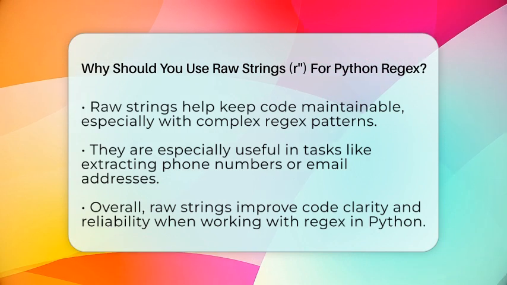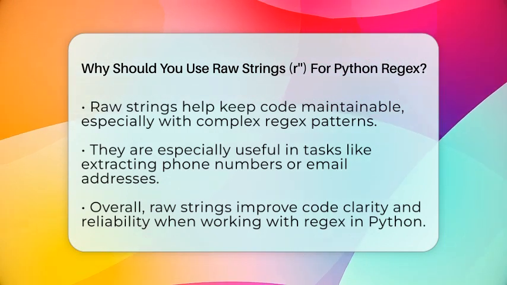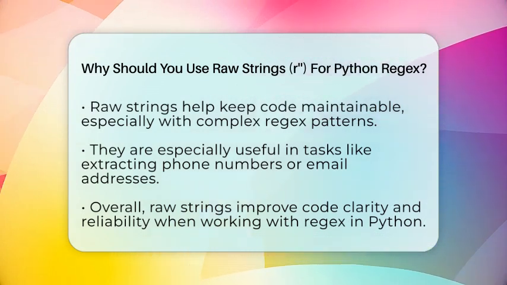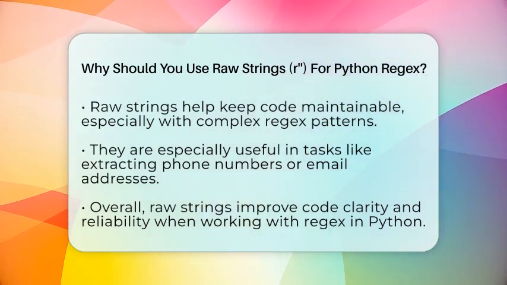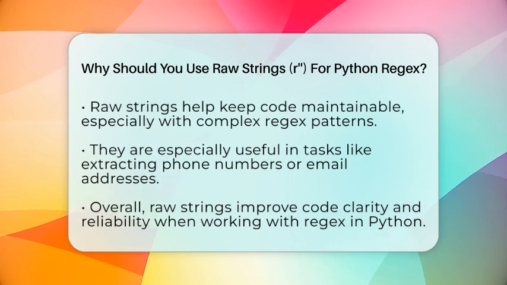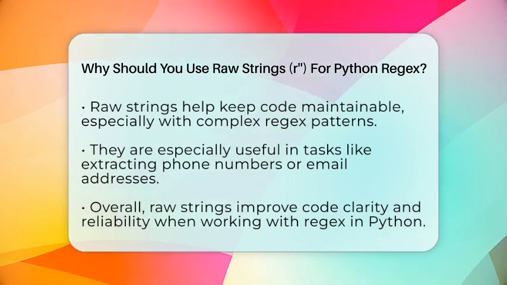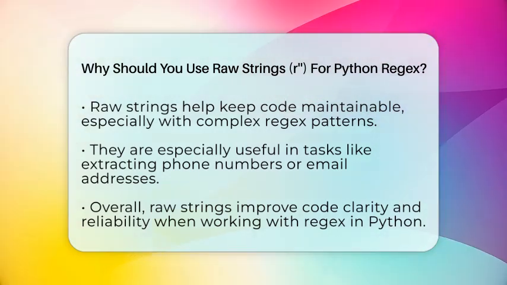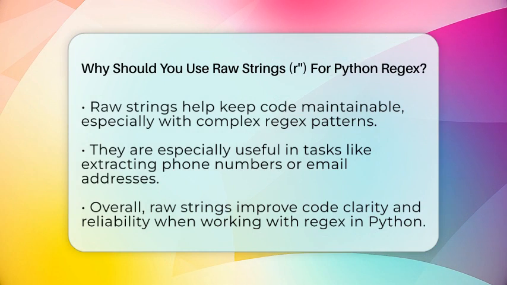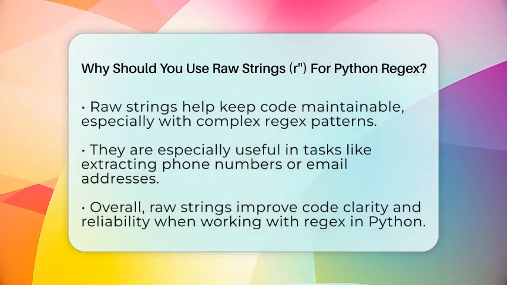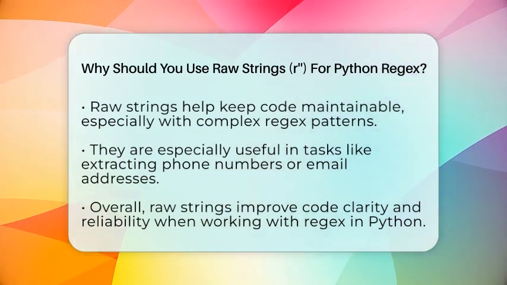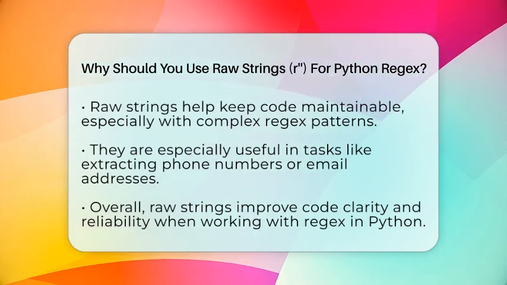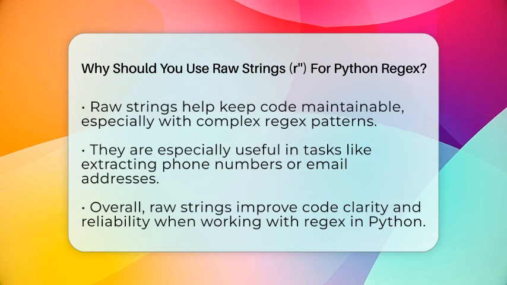To sum up, raw strings treat backslashes as normal characters, avoiding confusion and mistakes. Regular expressions depend on backslashes for special syntax, so raw strings prevent errors and make your patterns clearer. Without raw strings, you have to double every backslash, which makes your code harder to read and more prone to bugs. Using raw strings in Python for regex is a best practice that helps you write better, more reliable code for text extraction and automation tasks.